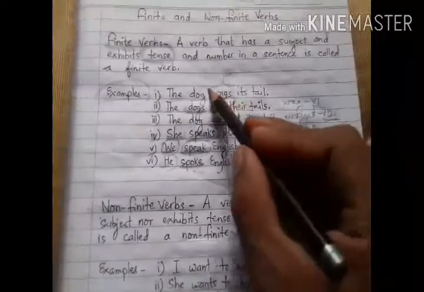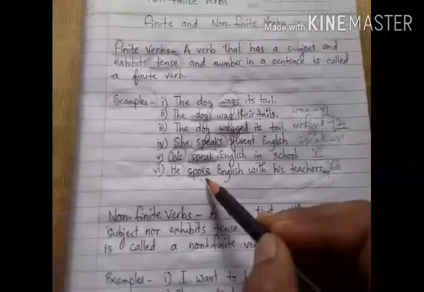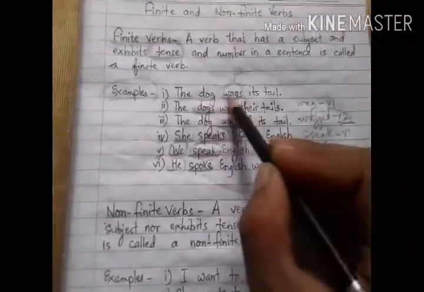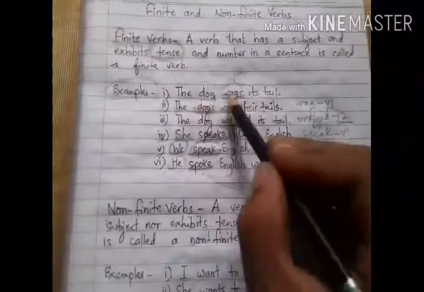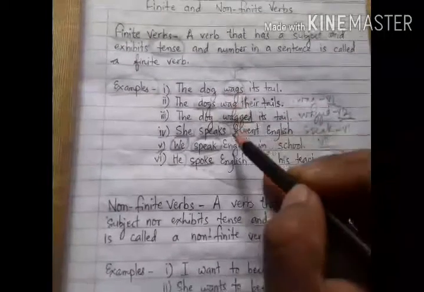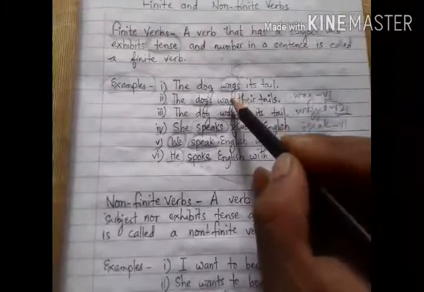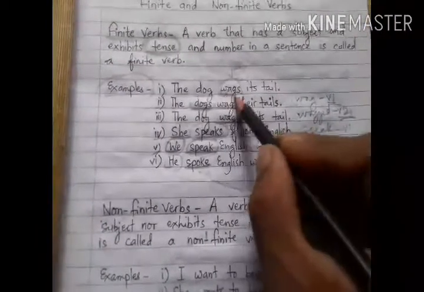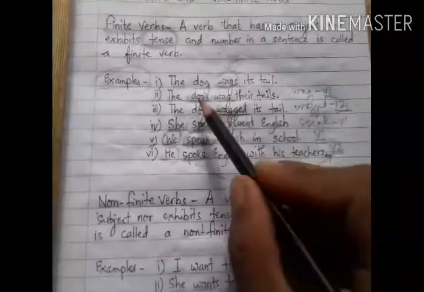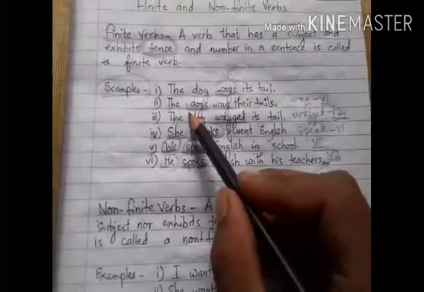So we can say that these verbs are finite verbs because they have a subject, they have a direct link with the subject because they are the direct action done by the subject, and they change according to the number of the subject and also according to the reference of tense.